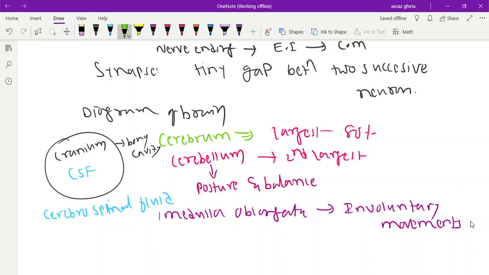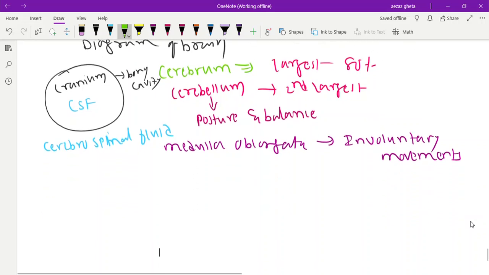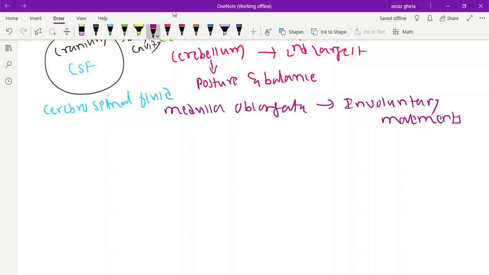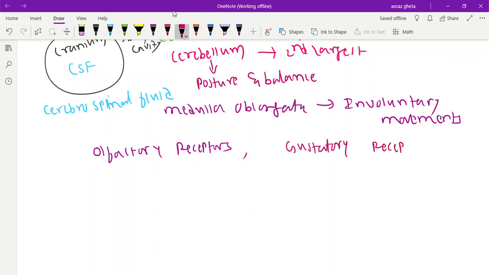How do we detect smell? We detect smell because in our nose we have olfactory receptors. Remember, we get smell because of olfactory receptors, like the smell of an incense stick. Taste is because of gustatory receptors. Gustatory receptors give the taste to you.